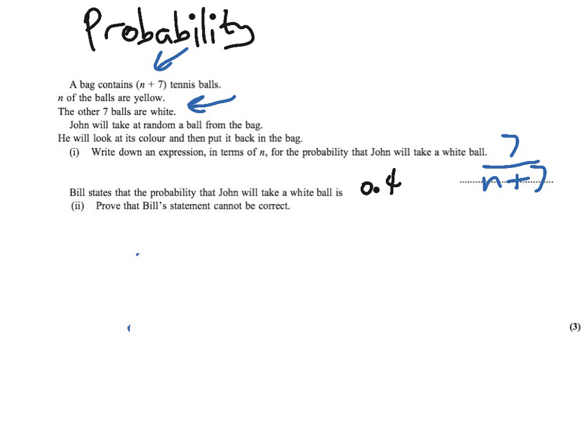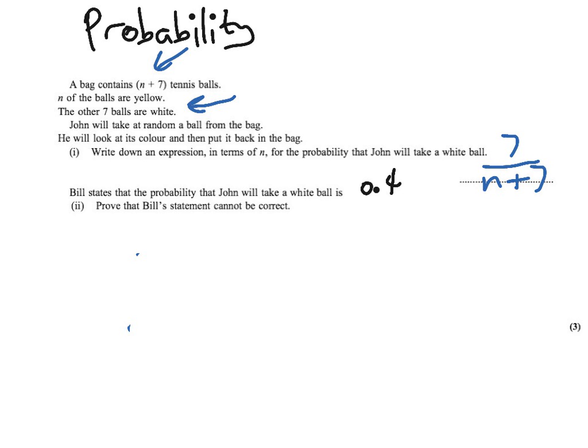For part 2, Bill states that the probability that John will take a white ball is 0.4. Prove that Bill's statement cannot be correct. Okay, so this uses the expression from part 1, and you're required to create an equation this time.